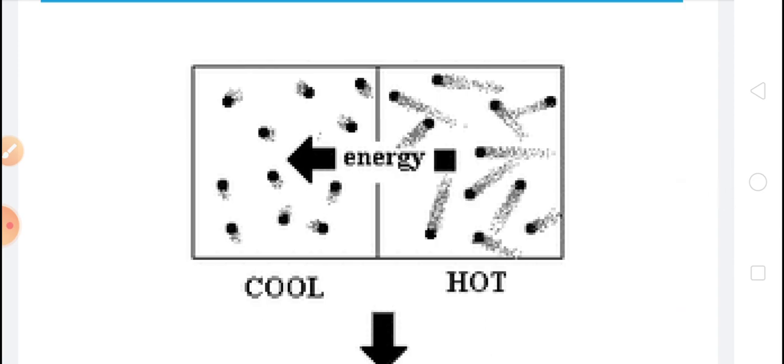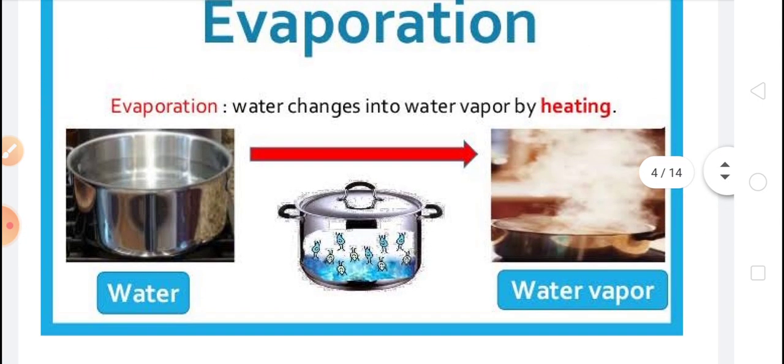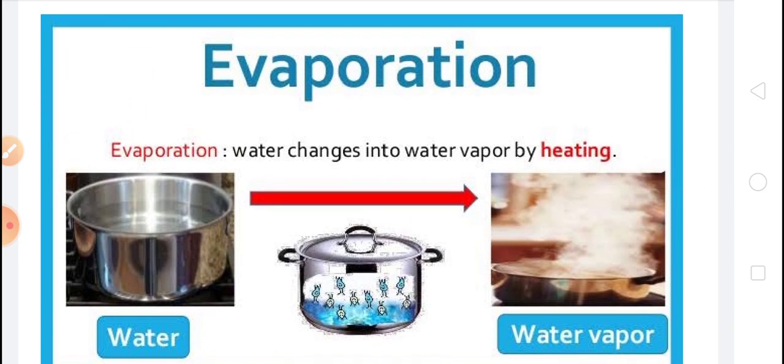As they move away from each other, the intermolecular force of attraction becomes weaker. And when this force weakens, the molecules move more freely, and thus water changes to vapor. This process through which liquid, meaning water, turns to vapor on heating is called evaporation.